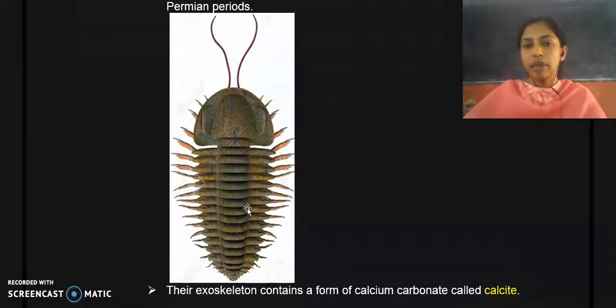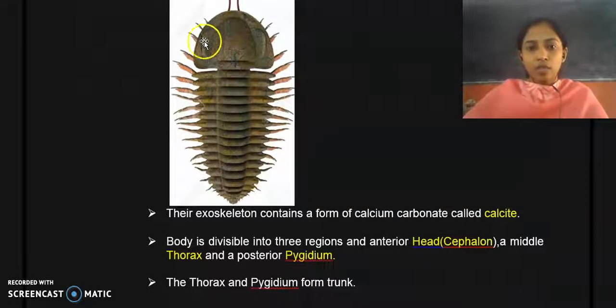That is the Paleozoic era. Their body possesses an exoskeleton made of calcite, which is a form of calcium carbonate. Their body is divisible into three parts: the head region or cephalic region called the cephalon, the middle region called the thorax, and the posterior pygidium.